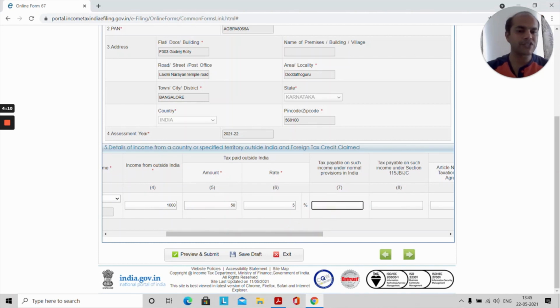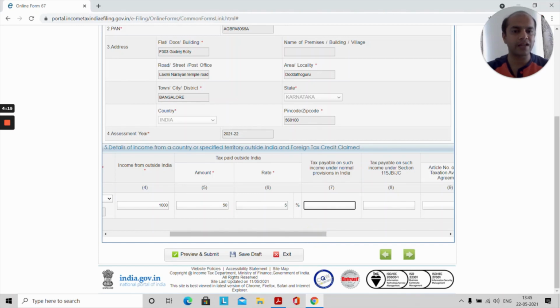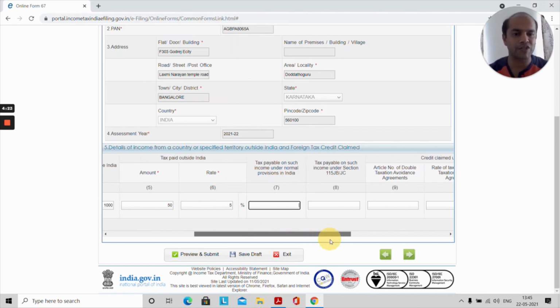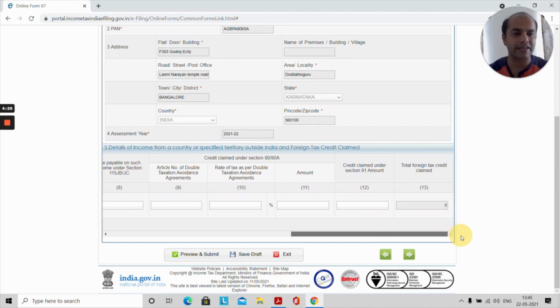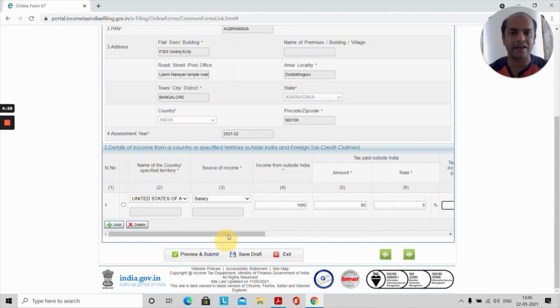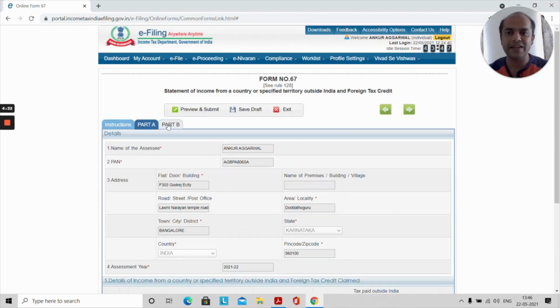It asks for the provision. Now a provision under it is claimed. If you know of this provision, it is good. Otherwise, you can go to the income tax website and you can check for DTAA, Double Taxation Avoidance Agreement, and therein the appropriate clause would be mentioned. You can input those article numbers. Otherwise, you can just Google and you'll get this information. After all this information is saved, then you go to part B.